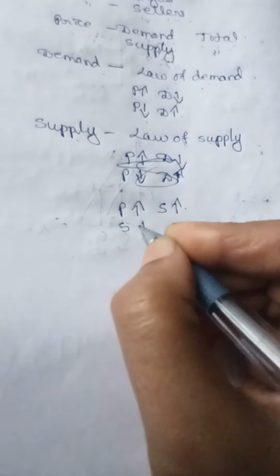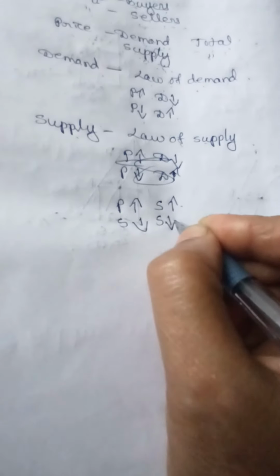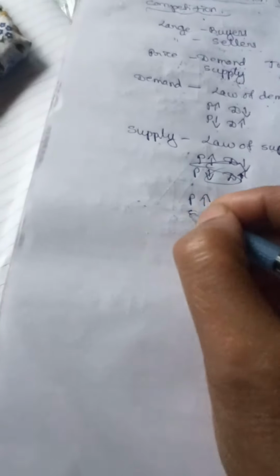When the price is less, supply of the product is also less. When the price is more, why is the supply more? Because the seller gets more profit. It is profitable, so he will supply more. And when the price of the product is less, supply of the product is also less because the seller gets less profit. It is not profitable, so he will sell less.